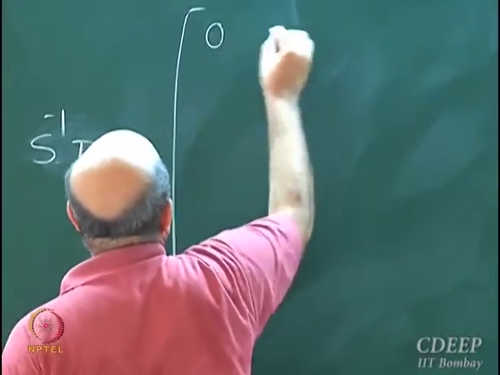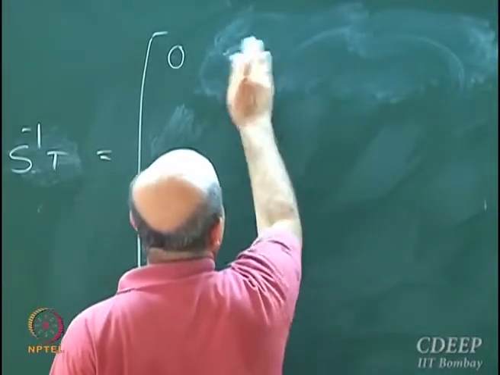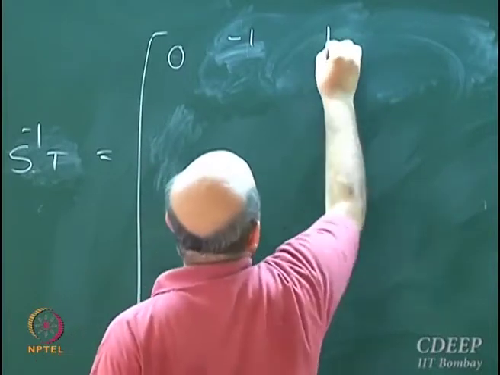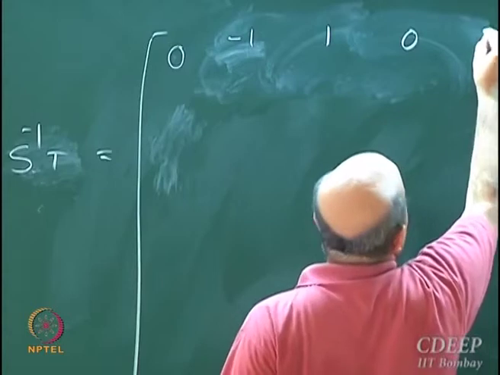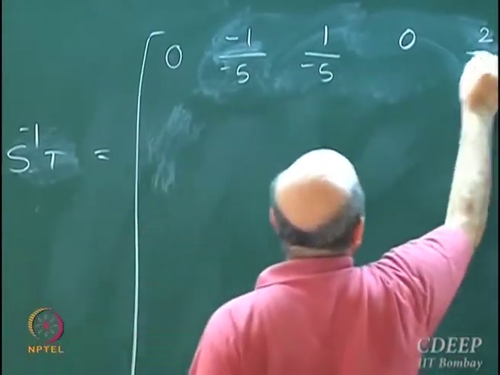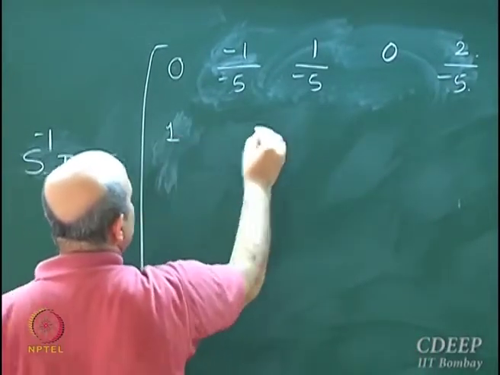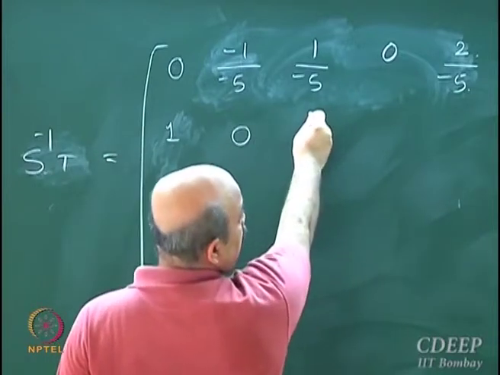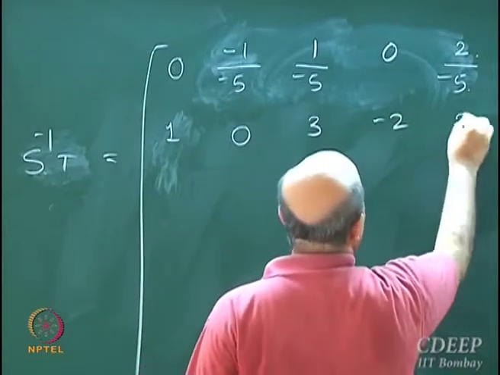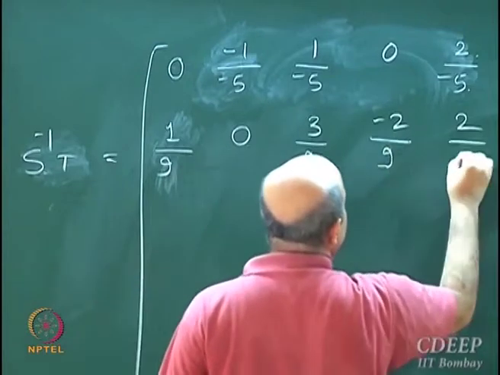For the Jacobi matrix S inverse T, what will it be? This will be 0, minus 1, 1, 0, 2, divided by minus 5, minus 5, minus 5. Then this will be 1, 0, 3, minus 2, 2, divided by 9, 9, 9, 9.